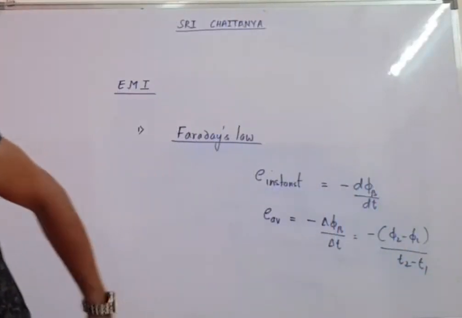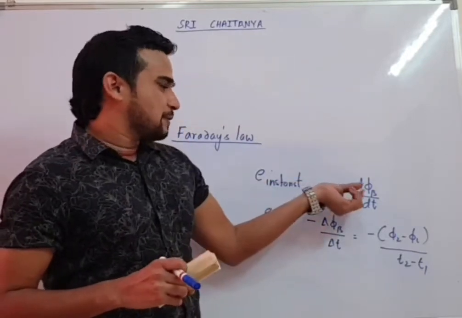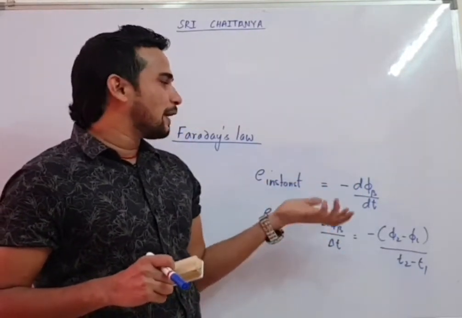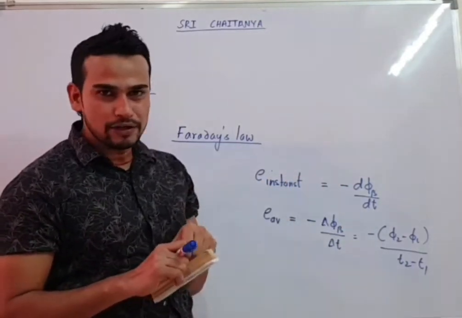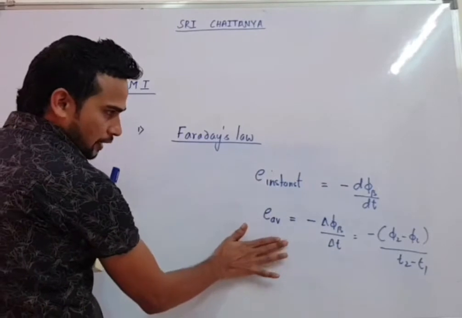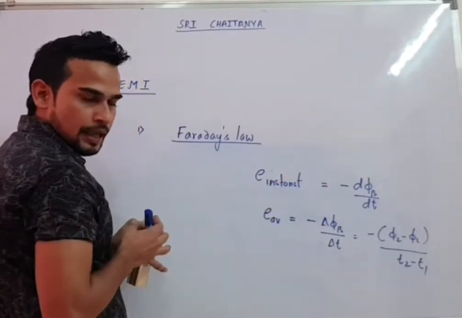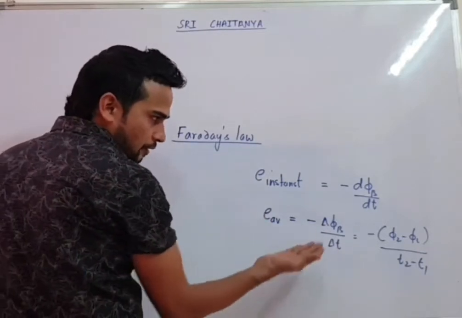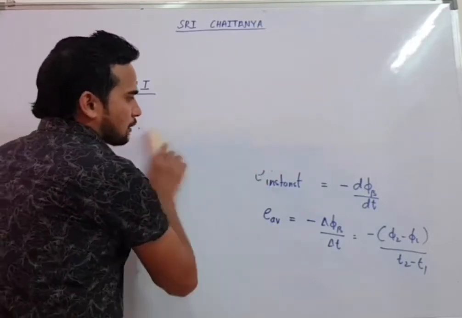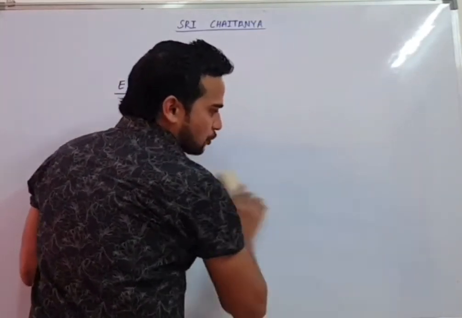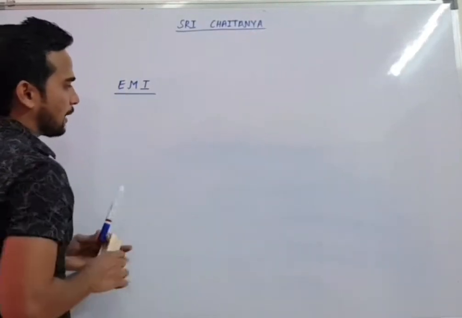But before moving to numericals from here, first I will again give you an idea about this magnetic flux. What is the value of magnetic flux? How is this value calculated? What is the formula to calculate magnetic flux? So we'll come back to here. Don't think we are leaving. This is the main part from where numericals will be asked. But before moving to numericals, we must have knowledge of this magnetic flux. So we'll talk about magnetic flux from here, and then again we will come back to numericals from Faraday's law. So let's talk about magnetic flux.